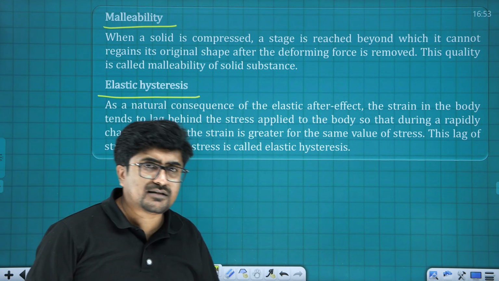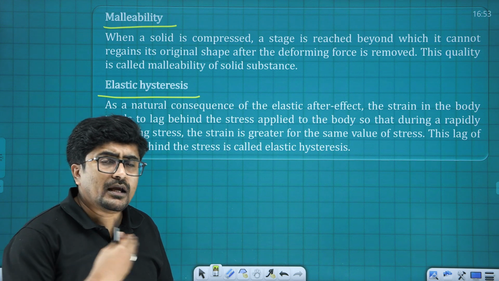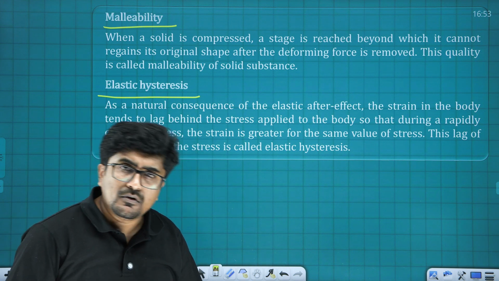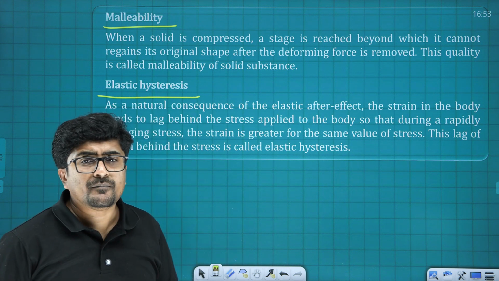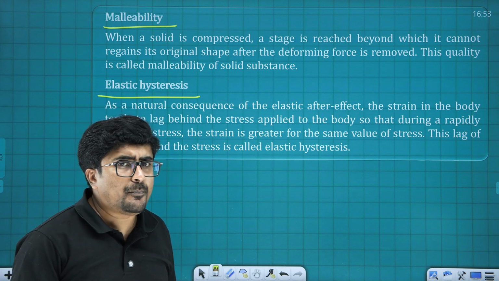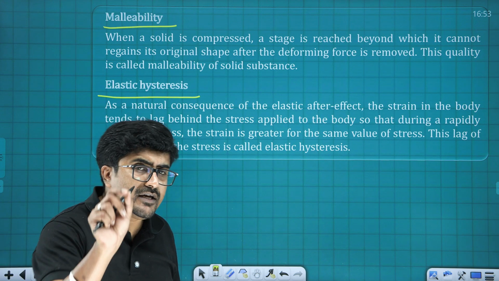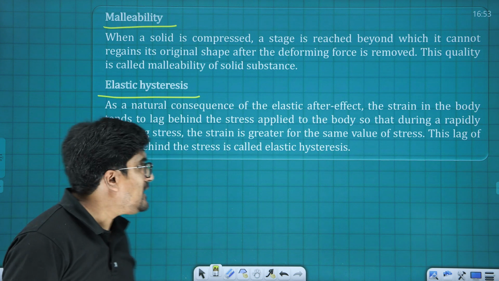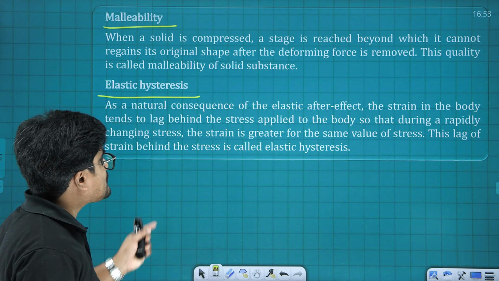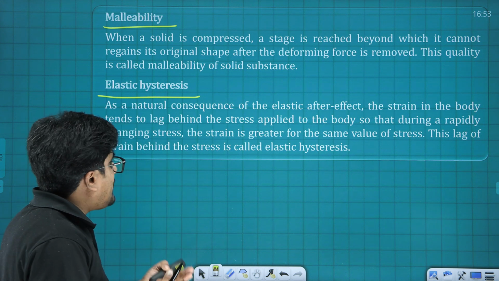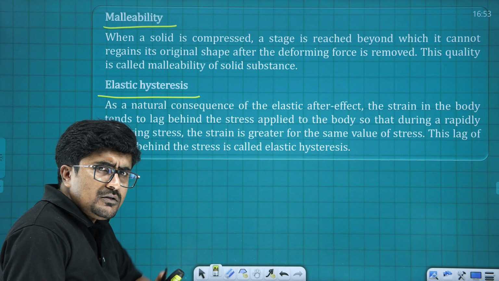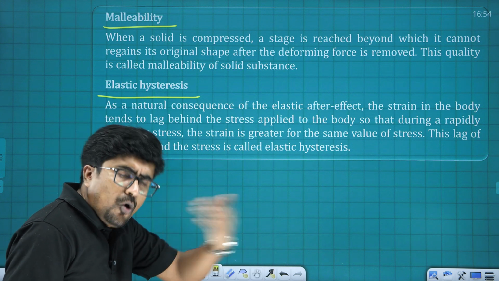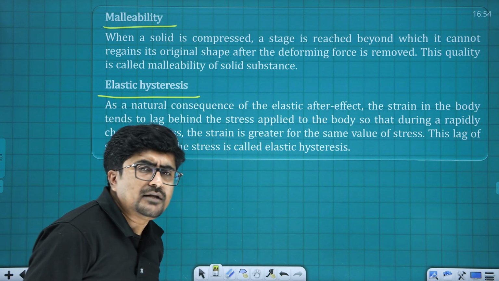Alright, the next one is elastic hysteresis. Elastic hysteresis is this: once we keep on applying a load, loading and unloading, the elastic property will be lost, and we define that as fatigue. If you keep on doing so, the storing, loading and unloading, it will keep on dissipating the energy.